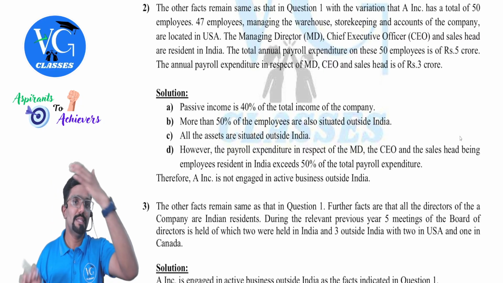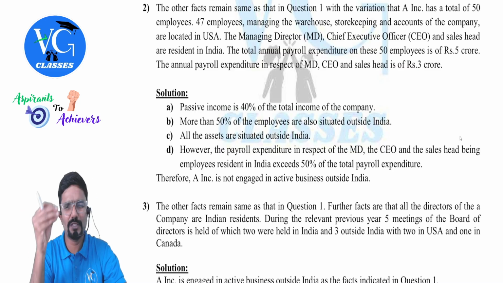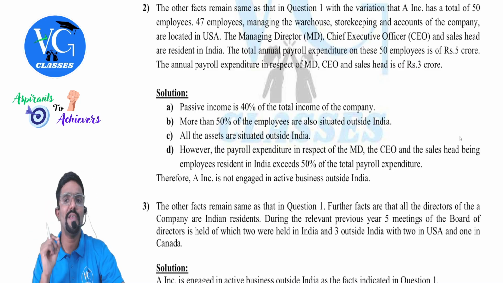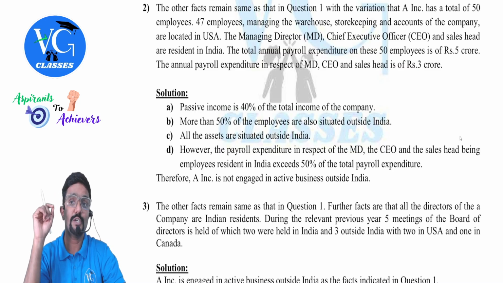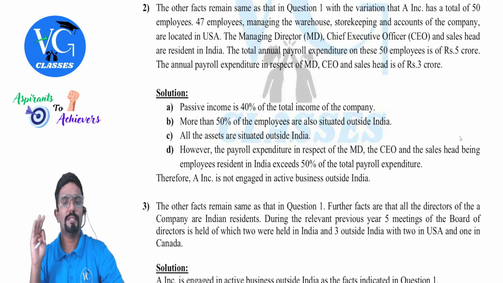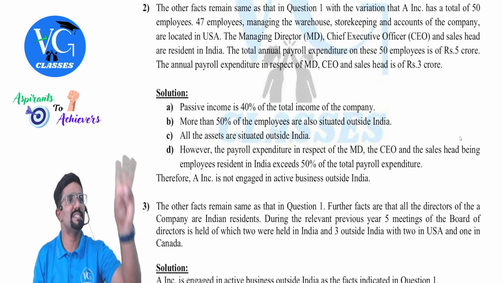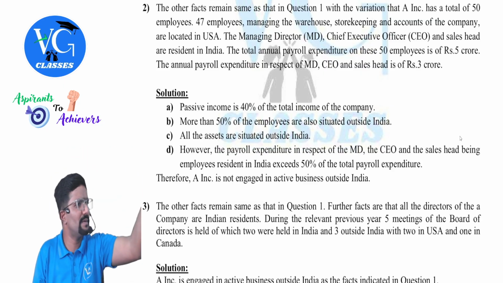Second thing. The other facts remain the same as that in question 1 with the variation, that means everything remains same with some small changes. With the variation that A Incorporation has a total of 50 employees. 47 employees managing the warehouse, storekeeping and accounts of the company are located in USA. That means 3 are in India. Yes, less than 50%. No problem.